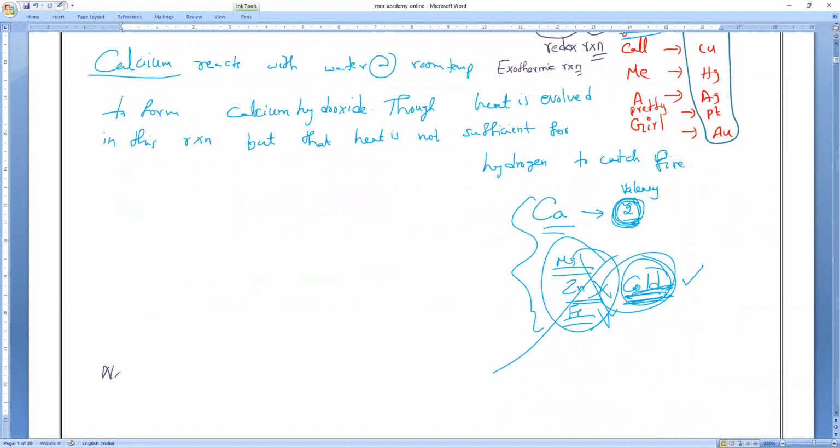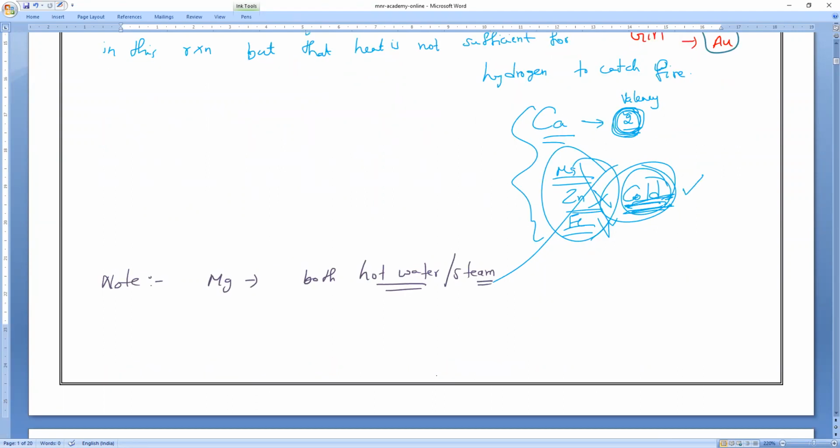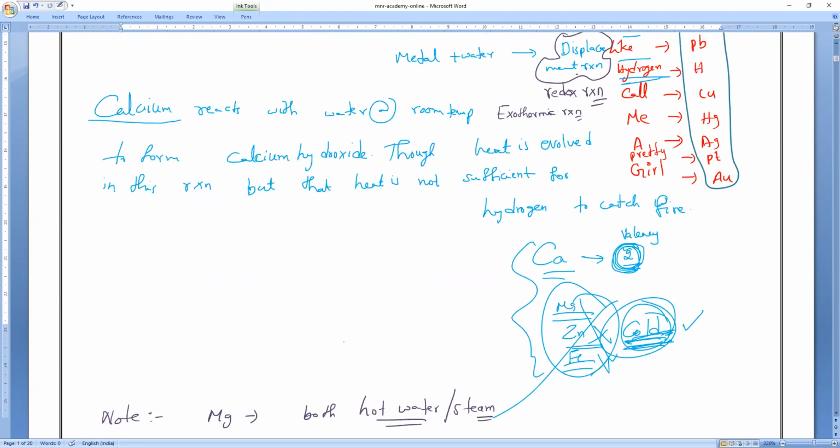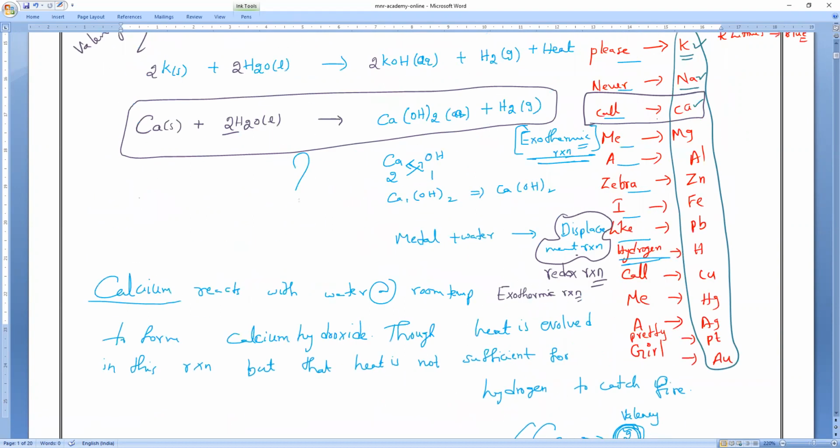Remember now, another note. Magnesium is the only metal reacting with both hot water and steam. Other metals will react only with the steam. Clear, everybody? Magnesium is the only metal that will react with both hot water and steam. First three react with what water? Cold water. Magnesium is the only one with hot water plus steam.